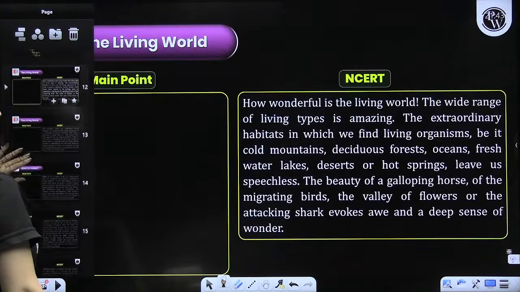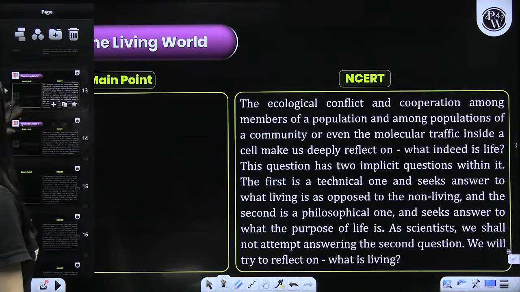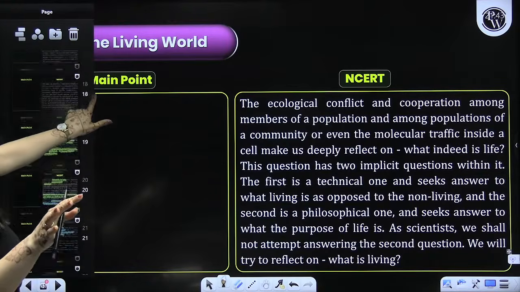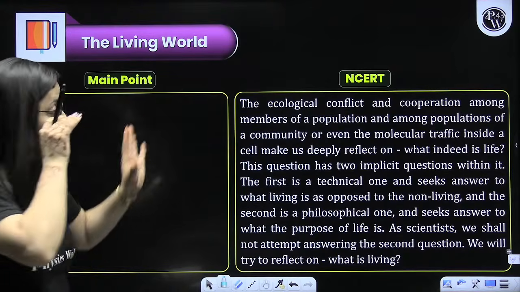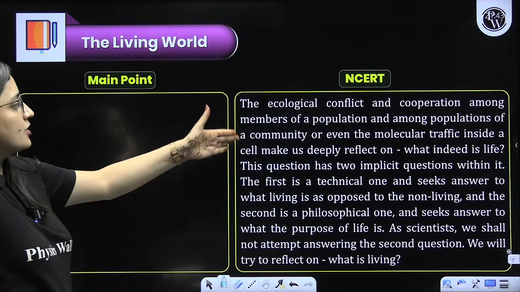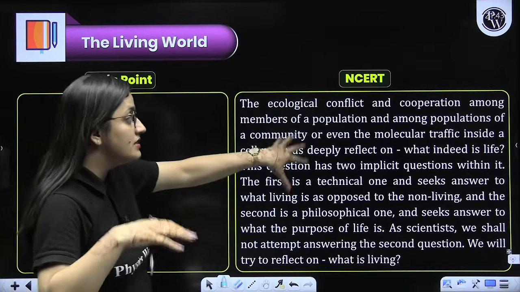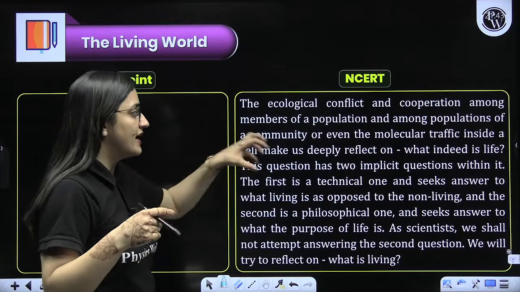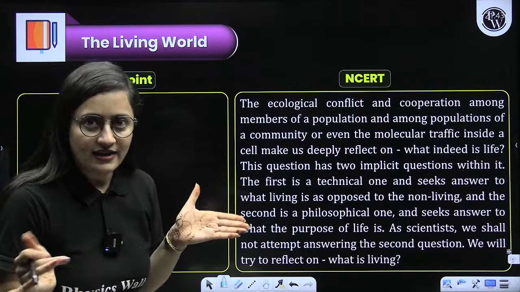So this is what we have in the NCERT, right? Let's have the NCERT reading and then start the next part, diversity, even there in the new NCERT. Focus here: ecological conflict and cooperation among members of a population and populations of a community, or even the molecular traffic inside a cell, make us deeply reflect on what indeed is life. Again, it is all about interaction.